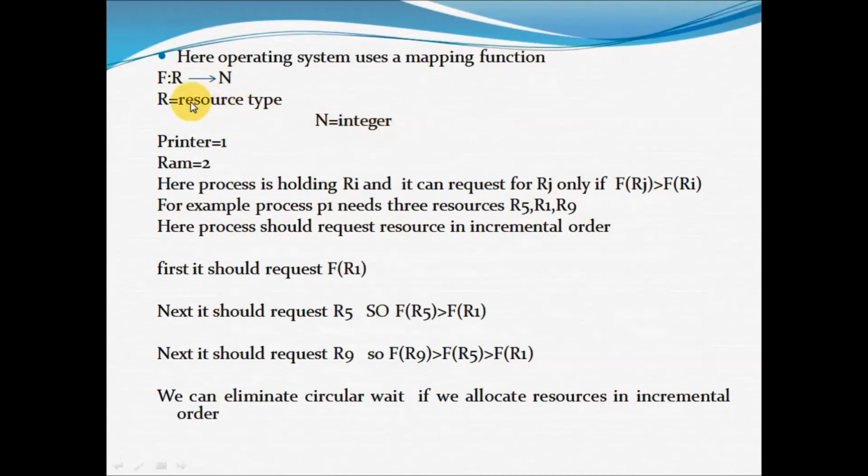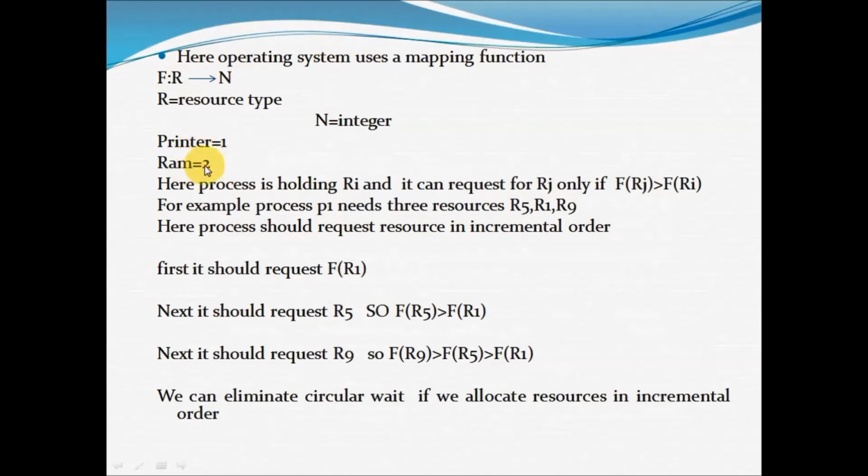So for each resource type, I am going to assign an integer number. For example, for a resource type printer, I can assign an integer 1. For a resource type RAM, I can assign an integer 2. Understanding, guys? So this is a mapping function I'm using here. For printer I assigned 1, for RAM I assigned 2.